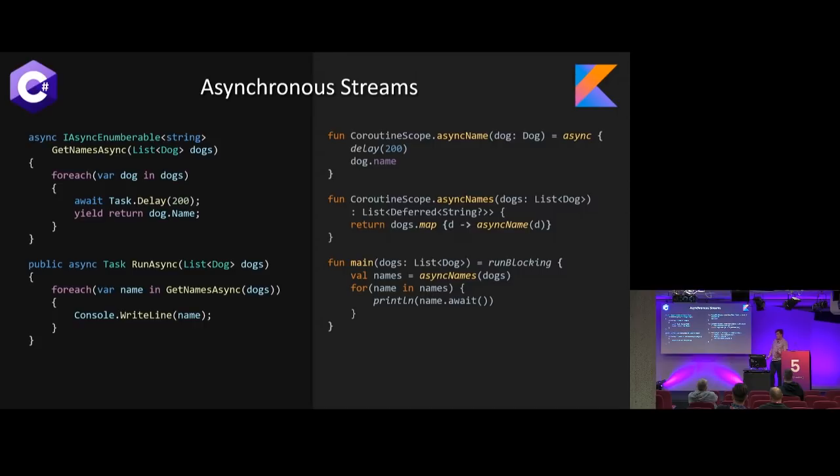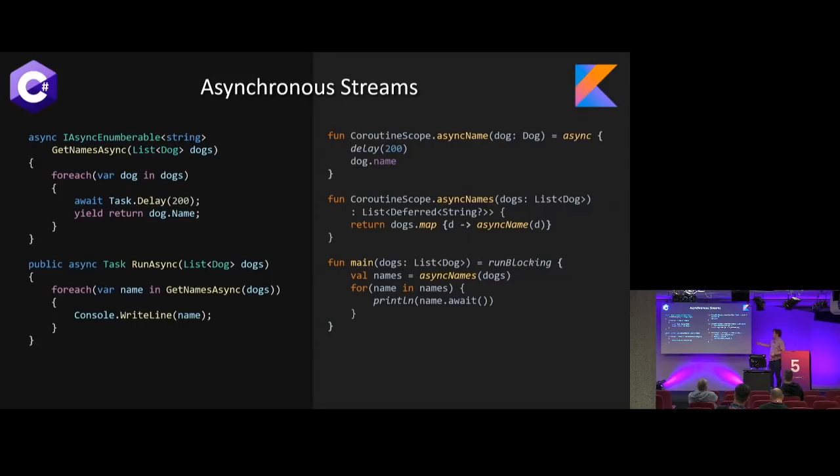Then we have the actual get of all the names, right? So we have the ability to take in a list of dogs, but what we're returning is actually a list of deferred of string, a nullable string. So that deferred type is what allows us to actually await the individual result of it. So all we're doing is calling an array mapper map to get the async name. Then in the actual running block, which again is fired in a coroutine, we're able to say, give me the names, and then loop over them and await the individual result of it.